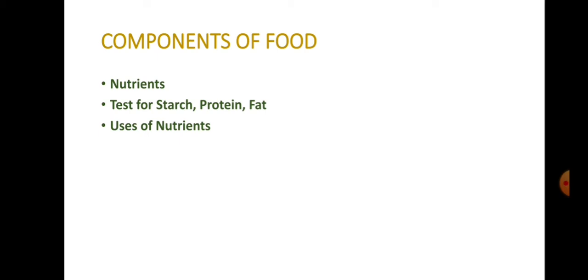Next, vitamins and minerals are called protecting foods. They increase the immunity in our body and also protect us from diseases.